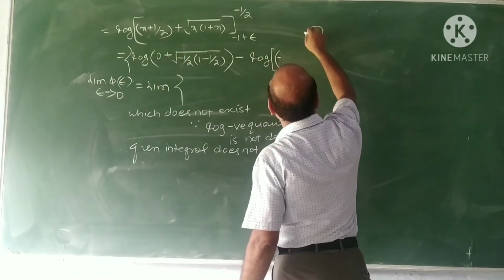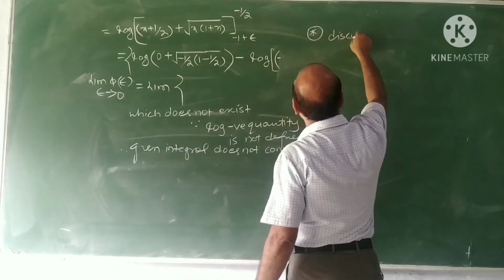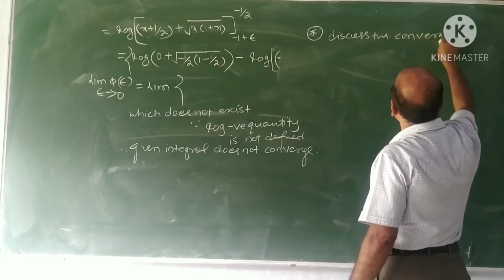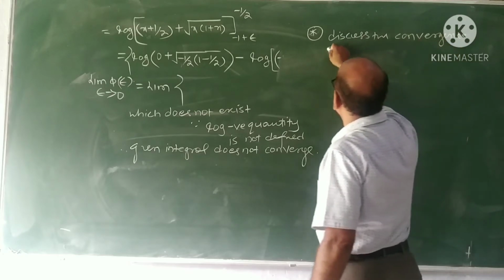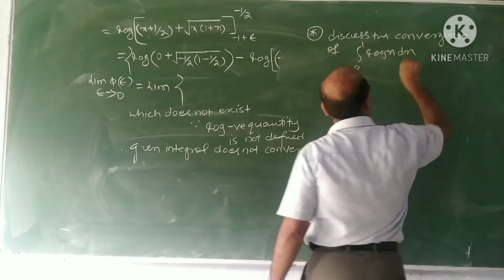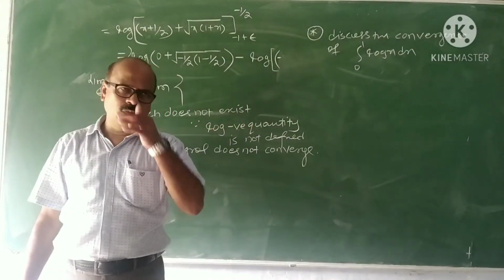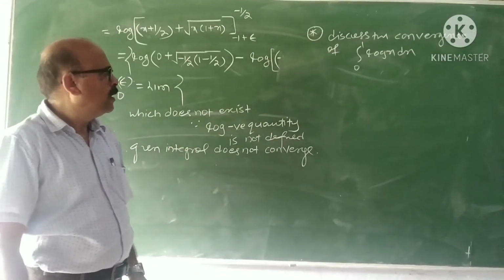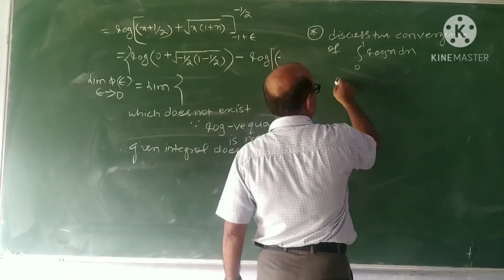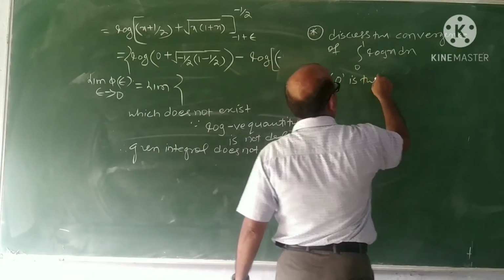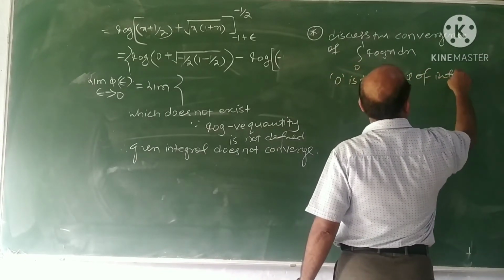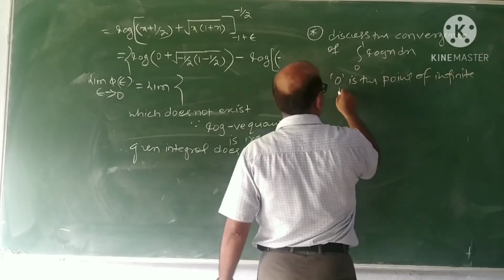What is that? Discuss the convergence of the integral 0 to 1 log of x dx. 0 to 1 log x. Now why is it improper? It is improper because 0 is the point of discontinuity here. Point of infinite discontinuity.